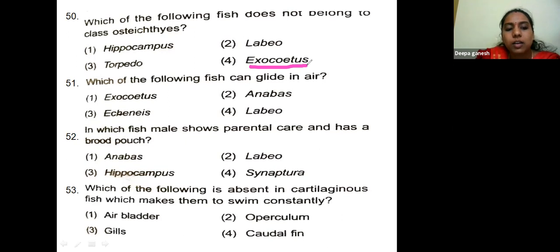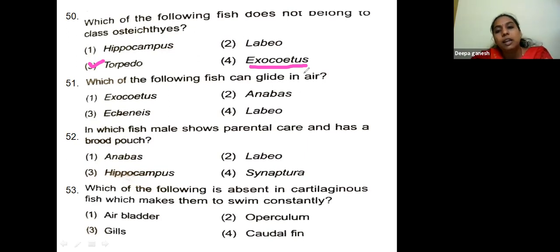Labeo rohita. It's also called rohu. Obviously, it is a bony fish. Torpedo, electric ray, stinging rays are there. It's not a bony fish.